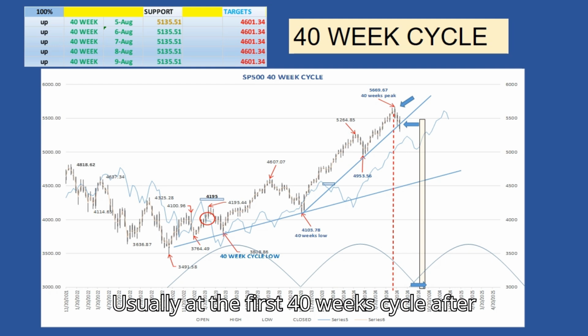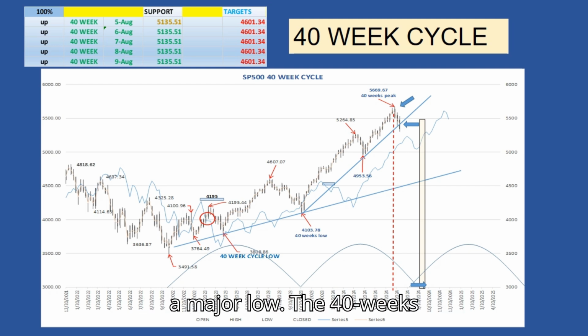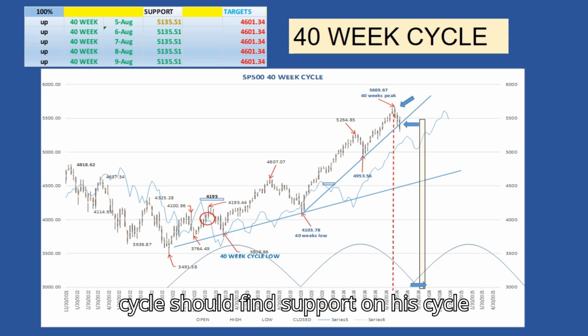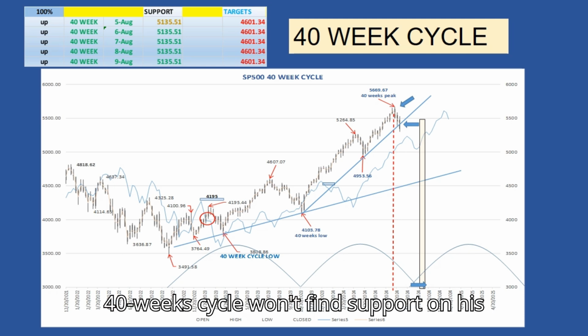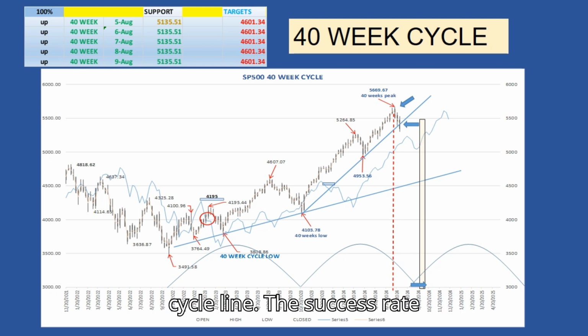Usually, at the first 40-week cycle after a major low, the 40-week cycle should find support on its cycle line. But since this bull market is very strong, we can consider that this 40-week cycle won't find support on its cycle line. The success rate is 100%.